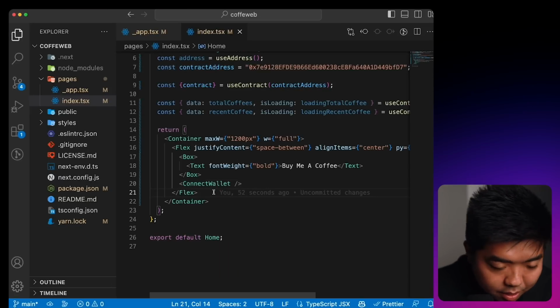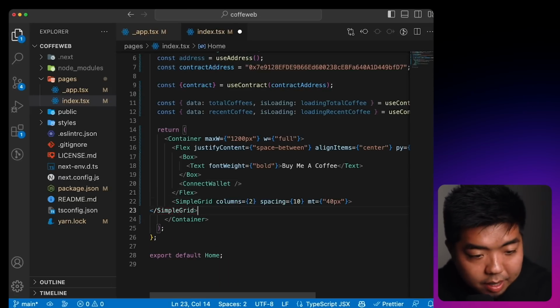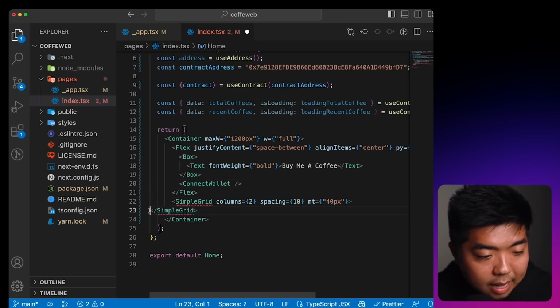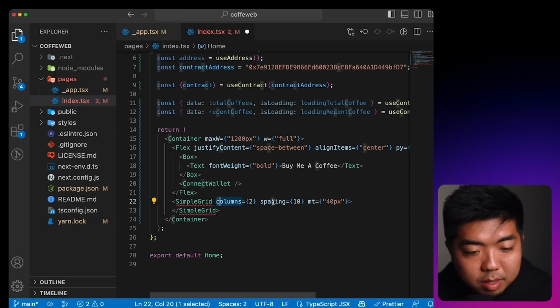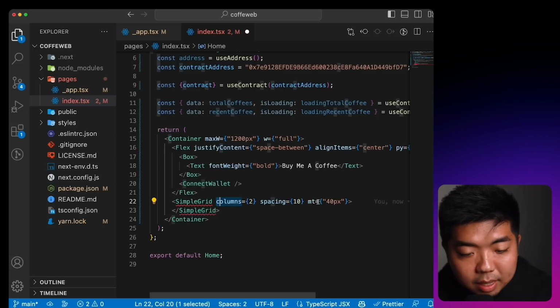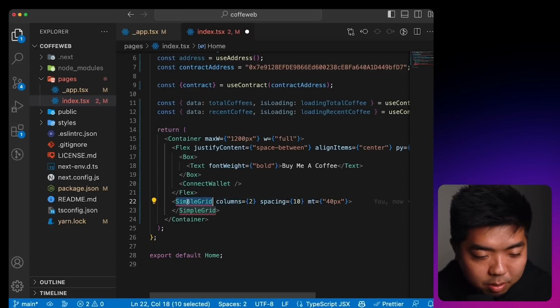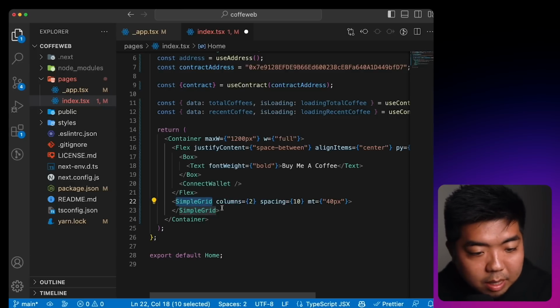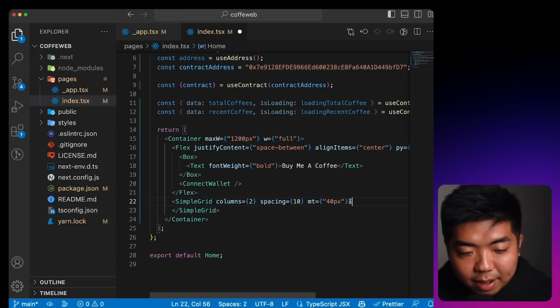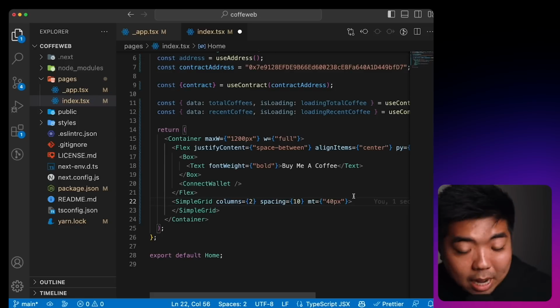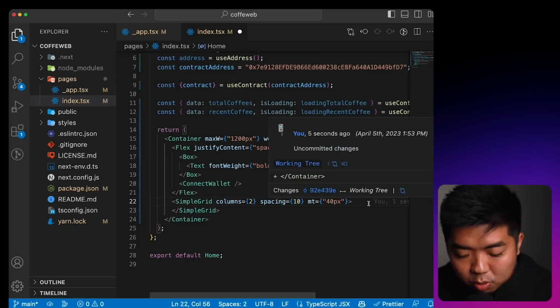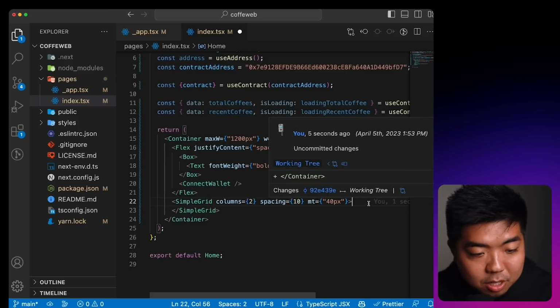Next thing I'm going to add under our little nav bar is a simple grid. We're going to put two columns with 10 spacing in between, and we're going to give it a little bit of a margin on the top of 40 pixels. And this is going to be the two columns. The left-hand side is going to be for people to fill out the form to buy a coffee, and then the right-hand side will show our most recent messages that were sent.